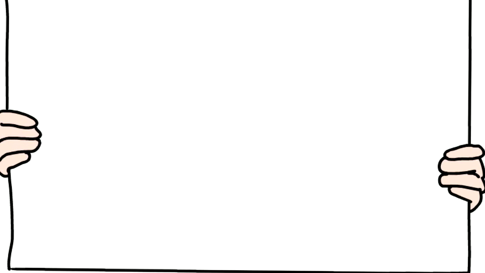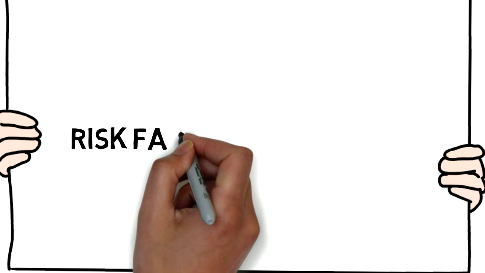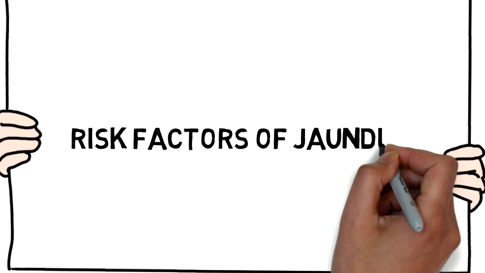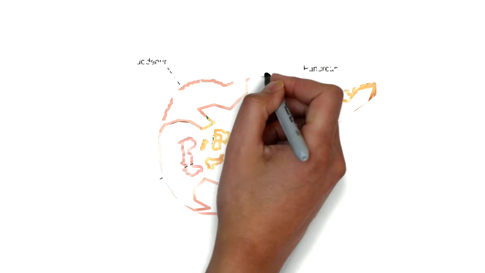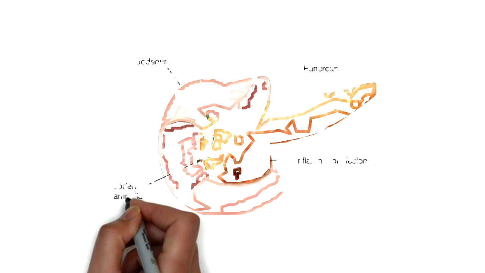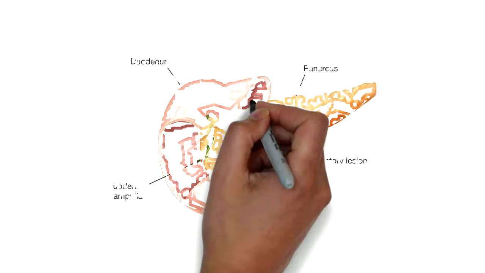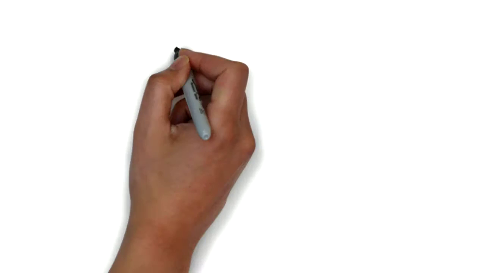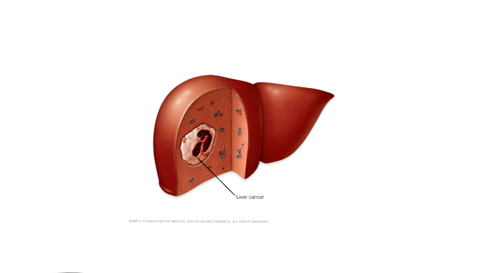Risk factors of jaundice. Since jaundice usually accompanies an underlying disease, here are some of the more common diseases. Viral hepatitis A, B, C, D, or E. Alcoholic hepatitis. Pancreatitis. Liver disease. Liver cancer. And malaria.